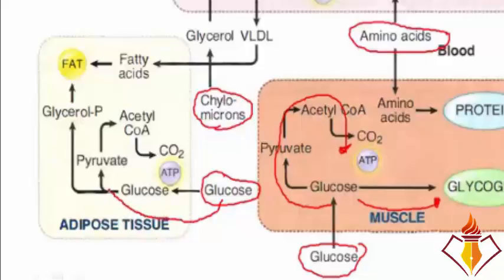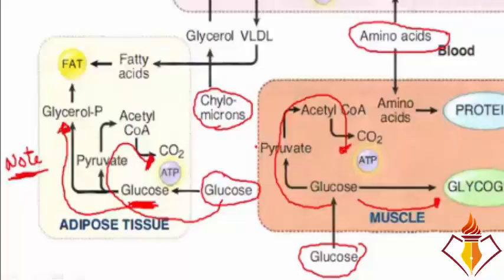Again, in the adipose tissue, that glucose is going to make carbon dioxide and ATP. But another important thing, this glucose in the adipose tissue is now making glycerol as well. This is going to make glycerol as well. So this is very important point. Note it, right? That glucose that enters into the adipose tissue, that makes glycerol as well.